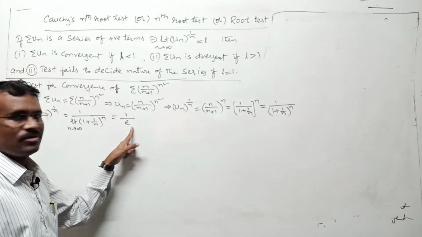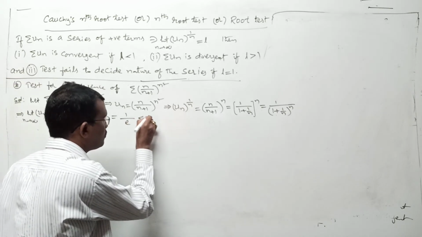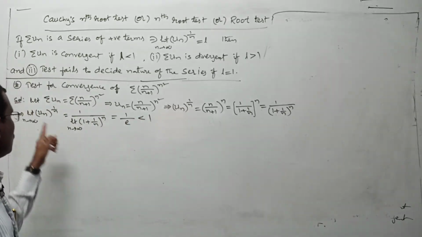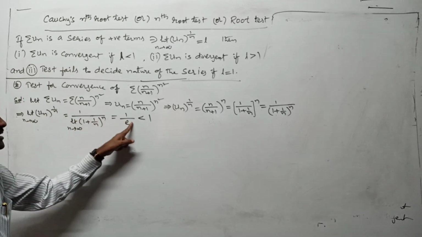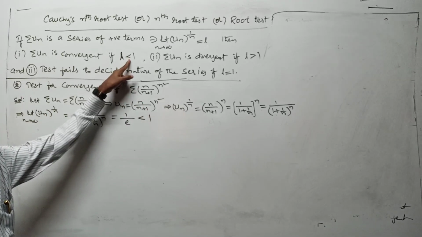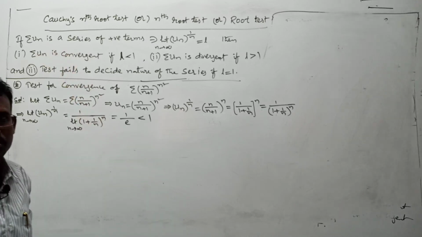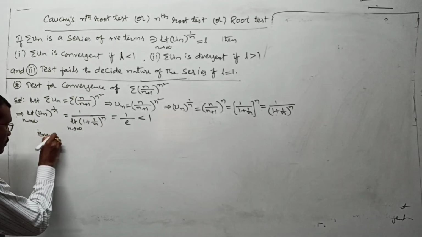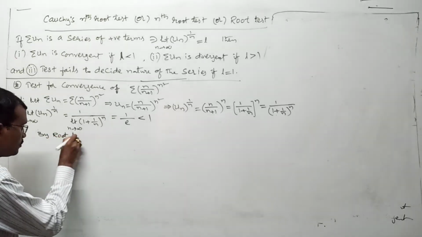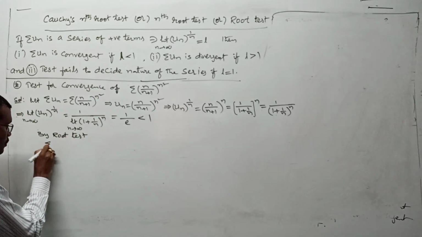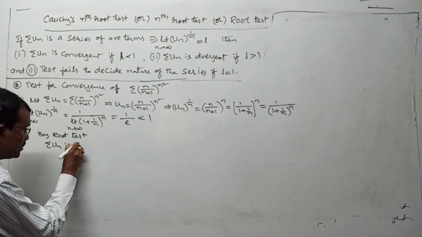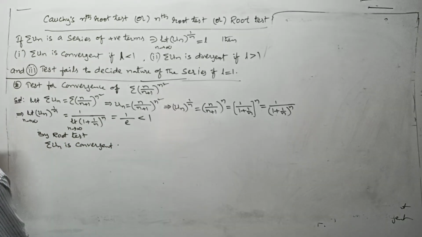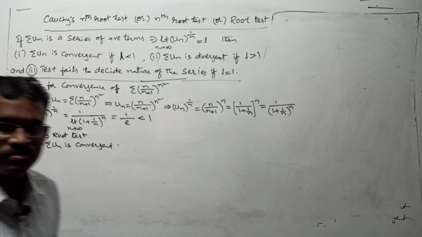1 by 2.7183, is it less than 1 or not? You have to decide. I mean limit of un whole to the power of 1 by n is L, where L is less than 1. By your root test, what do you say? The given series is convergent. By root test, sigma un is convergent. This is about your new question, right?